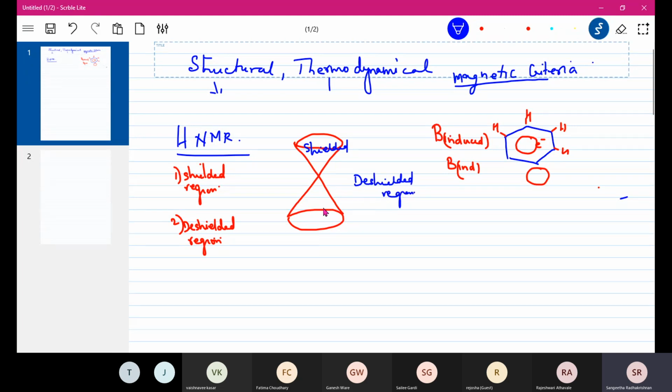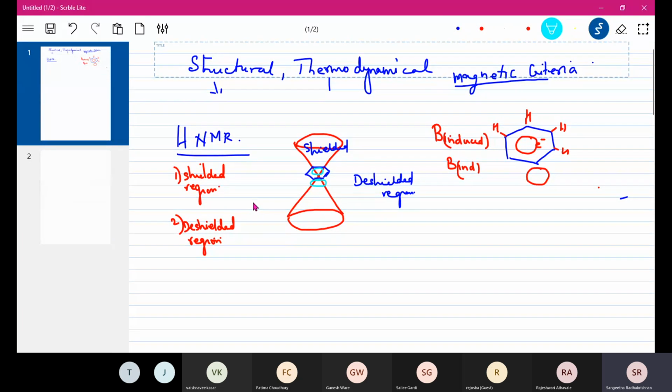Now suppose I have a benzene ring here, and I have delocalized electrons above and below.